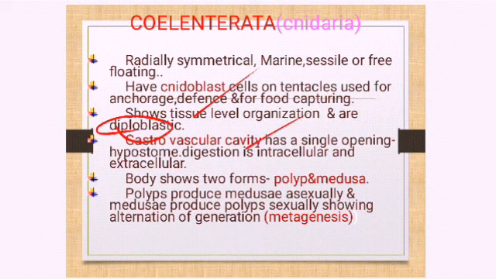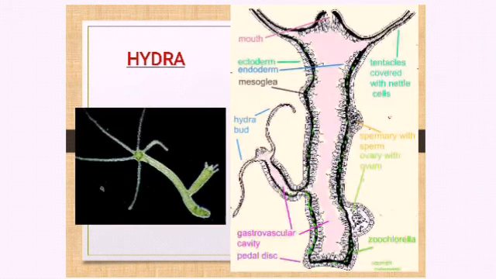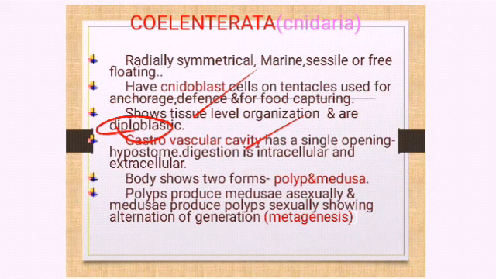Gastrovascular cavity has a single opening. What is the single opening? Only from one side the food will be moving in as well as moving out. There is no other opening. This is the opening through which the food gets in as well as goes out. So that is another characteristic of Coelenterata: a single opening called the hypostome, and the digestion is intracellular and extracellular. Listen very carefully.